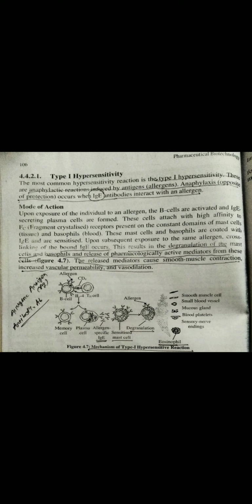Now what is the mode of action? When an individual is exposed to the allergens, the B cells are activated and immunoglobulin starts to be secreted into the plasma cell. Now this is attached with FC, the fragment crystallized receptor, which is present on the mast cell and basophil. Mast cell is in the tissue and basophil in the blood.